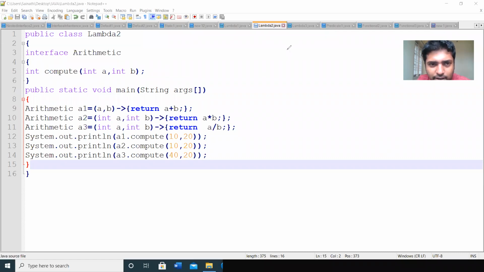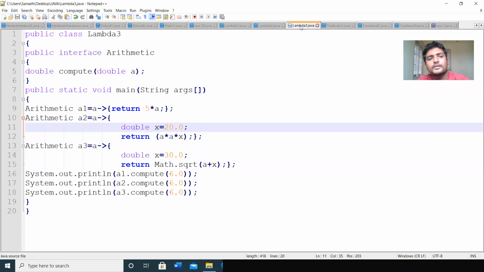So let us move to another example then. Lambda 3. So let us check this program. I am creating a class. The class name is lambda 3. I am creating an interface. So this is also a nested interface. I am creating an interface arithmetic. I am defining one method, compute. So this is the abstract method. The method definition has to be there if you use the lambda function at the time of creation of an object. If you don't use the lambda function, the method definition is there within some class.